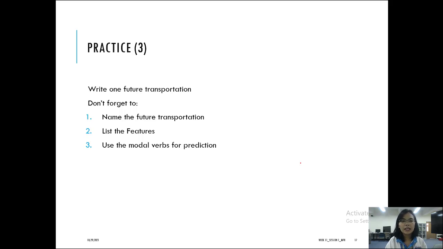Okay, so this is an individual practice. I want you to come up with one, talk about future transportation, and then name the future transportation, list the features, and also use the modal verbs for the prediction. If you have confusion about this exercise, you can go back again to the text about the smart airplane. That is actually a good example of how you can write a piece about future transportation. Okay?